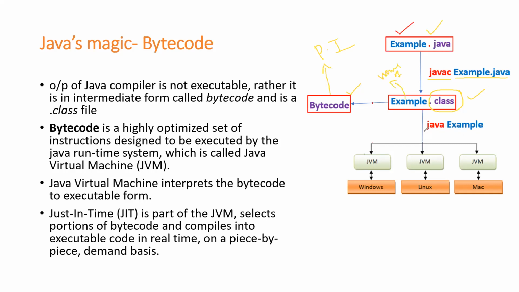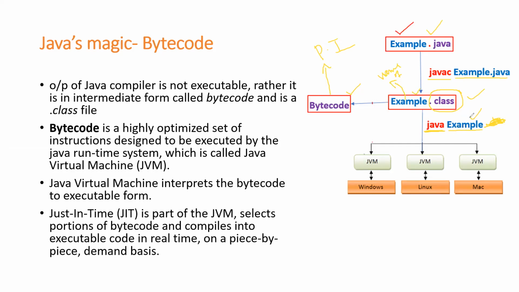How to run this dot class file? In order to run the dot class file, you need to use a tool called java, followed by the corresponding dot class file. What's the corresponding dot class file? That is example. Most importantly, when you're running a program, you should not use dot class. You should specify the name of the class, that is example.